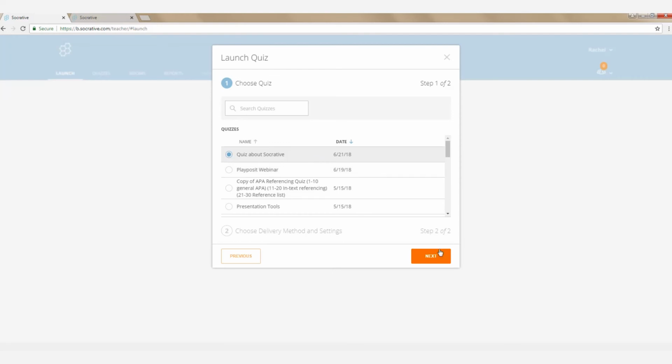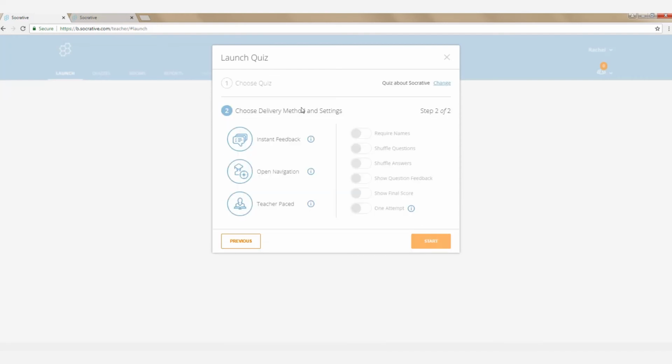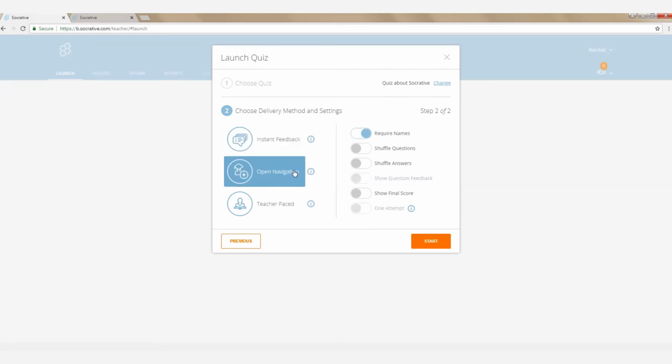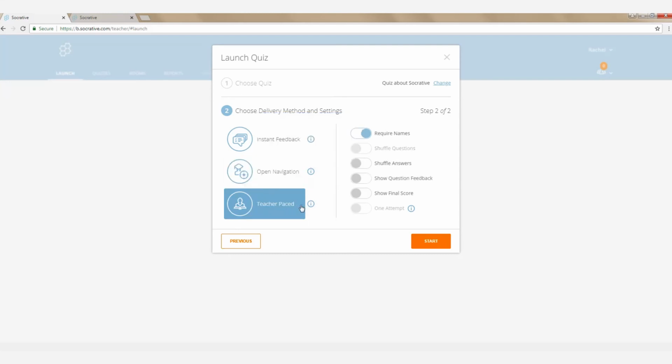So I'm going to select it, hit next, and then we see some different delivery methods. Instant feedback. And if you scroll over the little button, click on it, you'll see what these definitions are. So instant feedback, you monitor the progress. Open navigation is students can do this at any time, in any order, change answers. And then teacher paced is if you wanted to stand in the front of the room and have all the students do the same question at the same time before moving on.